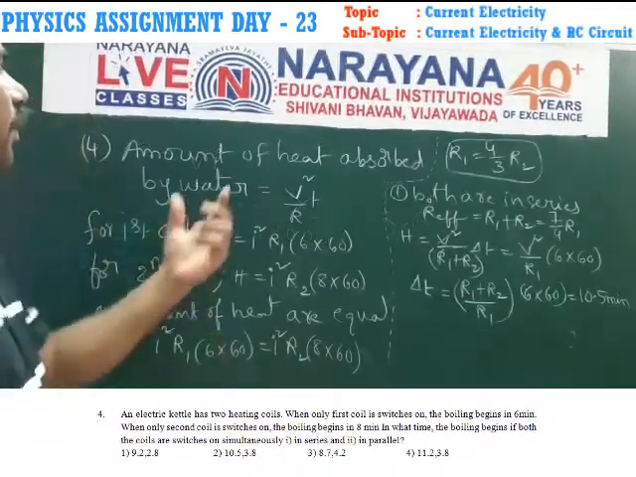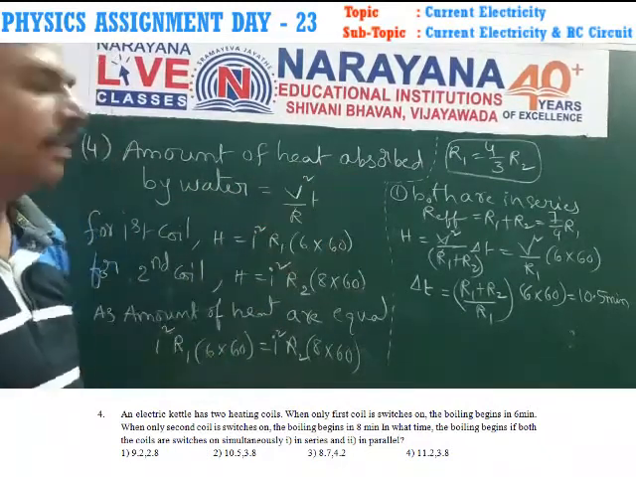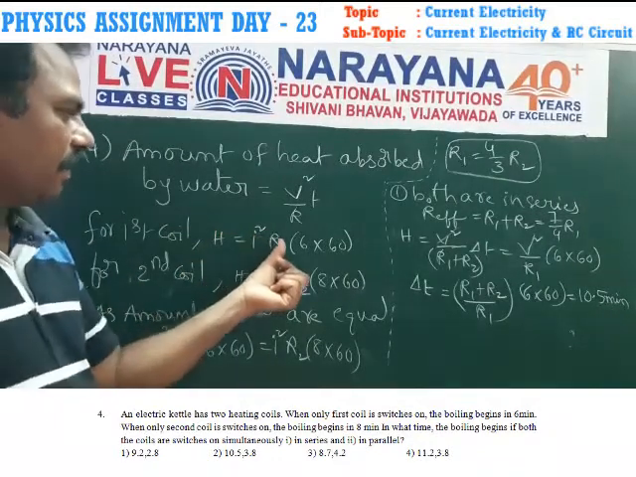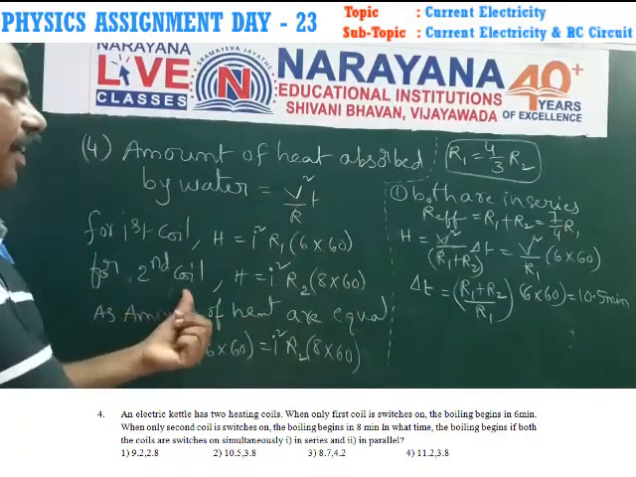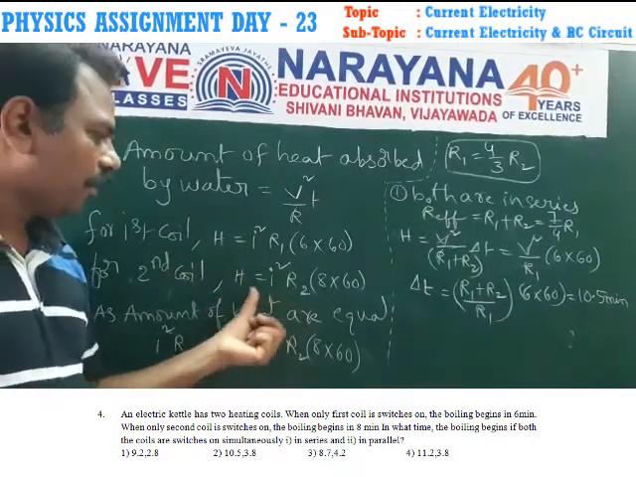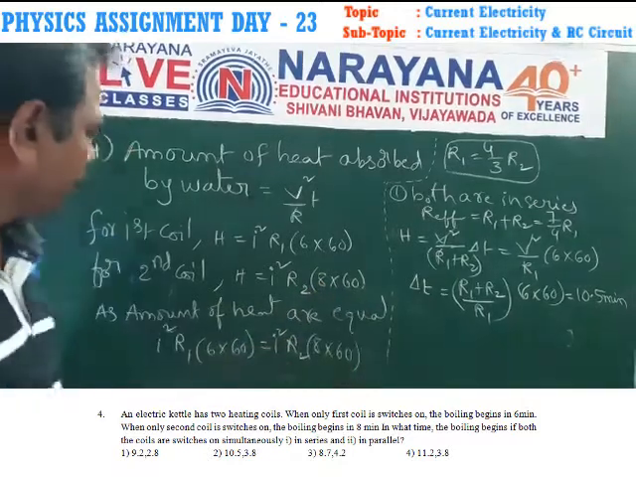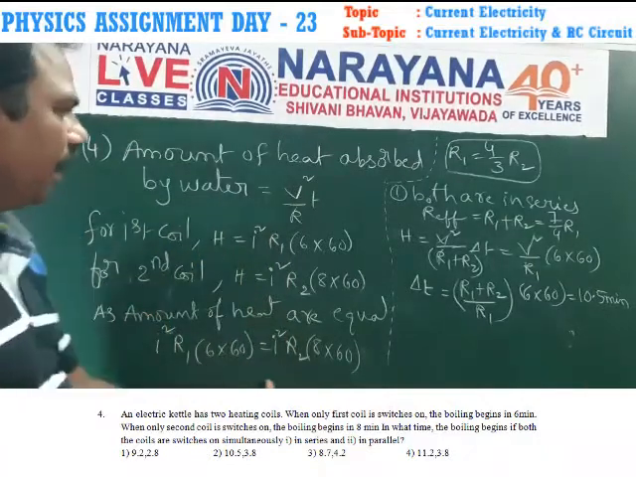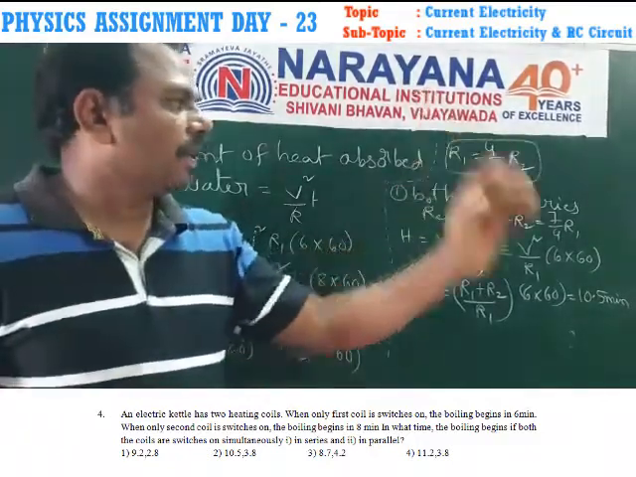In the fourth question, the amount of heat absorbed by water is V square by R into T. For the first coil, the amount of heat is I square R1 into 6 minutes, that is 6 into 60. For the second coil, we have to heat the same quantity of water. The amount of heat required is I square into R2 into 8 minutes, 8 into 60. Both heats are equal, so by equating them, you have to derive the relation between the resistances R1 and R2.